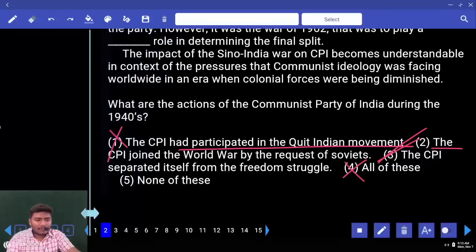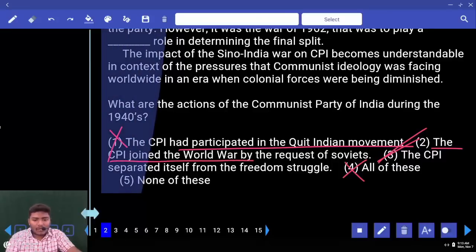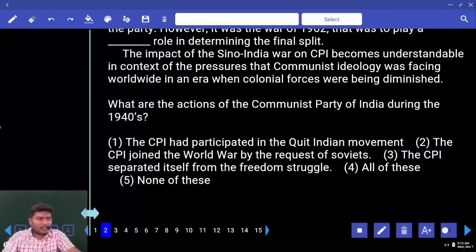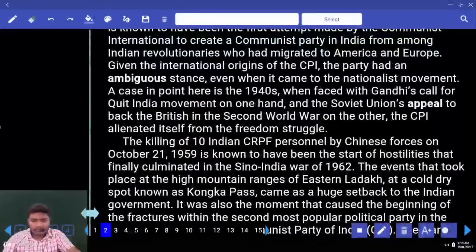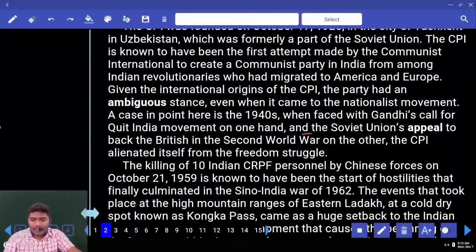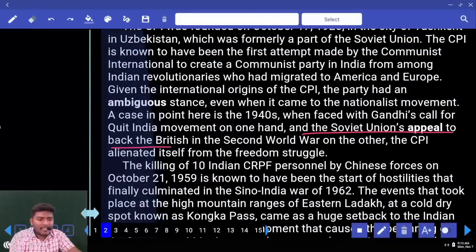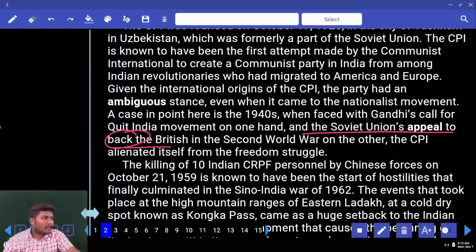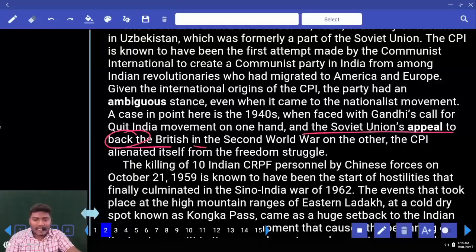Next, look at the second one. The CPI joined the World War by the request of the Soviets. Can you find that anywhere? Tell me. The Soviet Union appealed to back the British. What do you mean back somebody? Support the British in the Second World War on the other. See, on one side Gandhi is telling, hey, all the CPI people come and join Quit India movement.